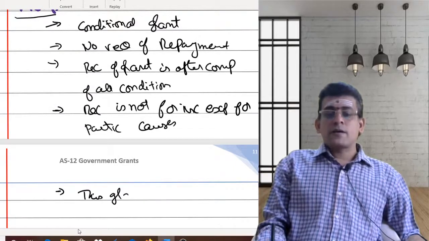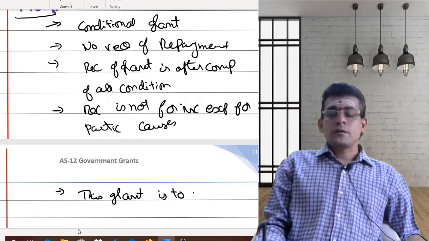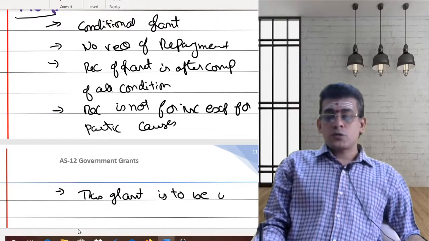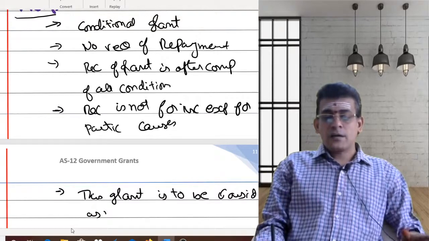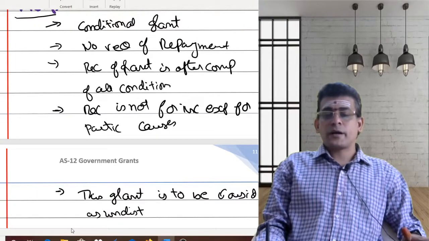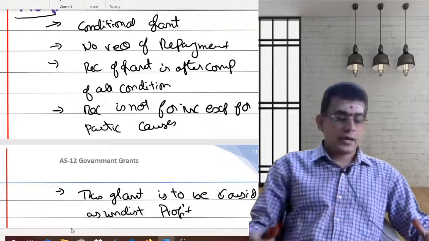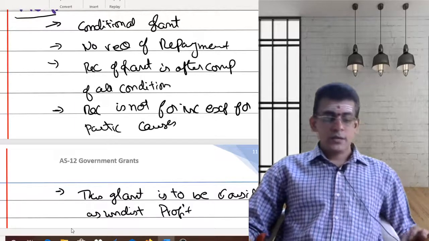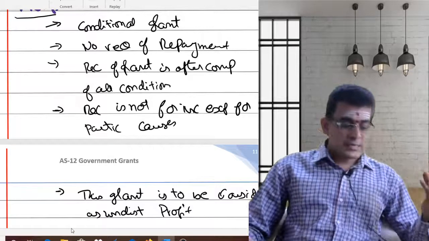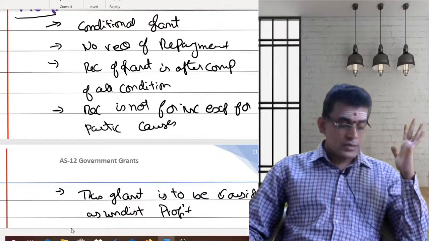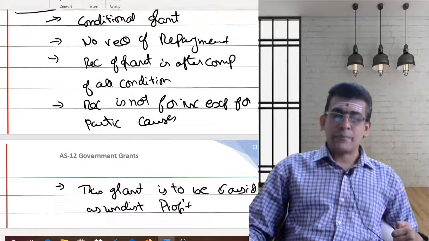Because whatever grant or subsidy you are getting is to be considered as undistributed profit. I cannot use this profit for declaration of dividend or for any other sort of purpose. So this is purely meant as undistributable profit. So I have to consider this as a capital reserve. We need to consider this as a part of your capital reserve.